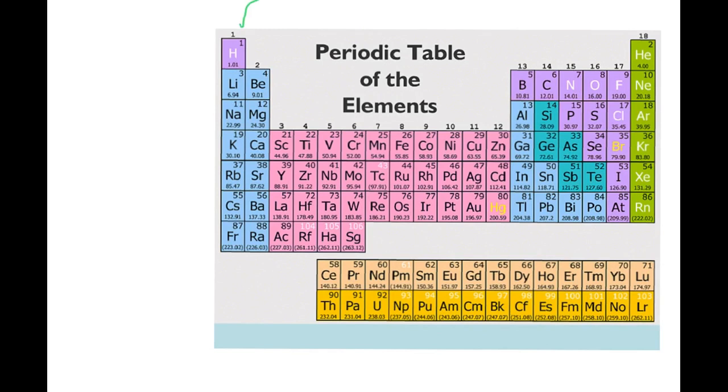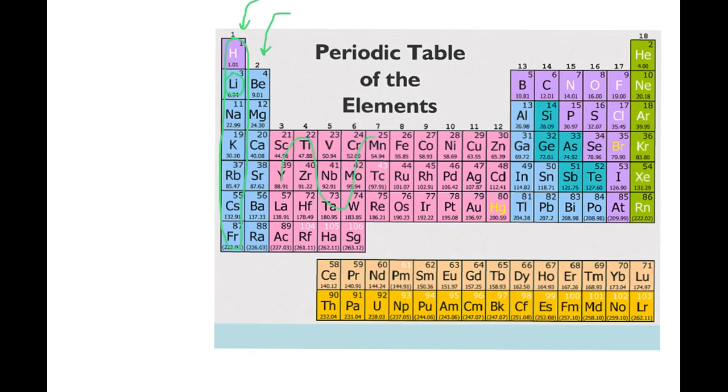So this is the group 1 right here. All these elements right here, they're atoms, they have 1 electron in their outer shell. So hydrogen up here at the top, and then lithium, they have 1 electron in their outer shell of electrons. That's called their valence electrons. Group 2 has 2 electrons in their outer shell.